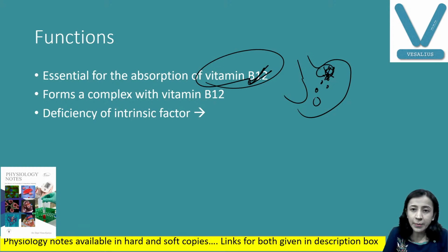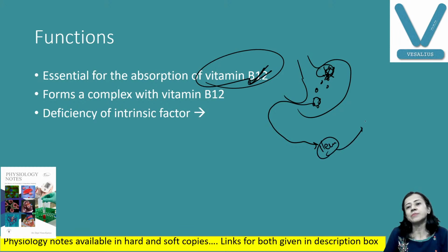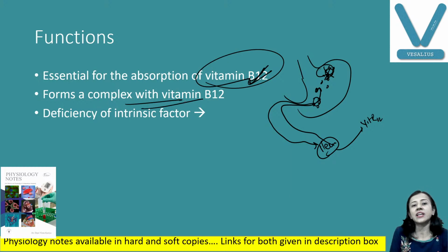This vitamin B12-intrinsic factor complex passes to the ileum, and in the ileum B12 is absorbed and the intrinsic factor goes back. So it forms a complex with vitamin B12 and prevents its degradation in the stomach.